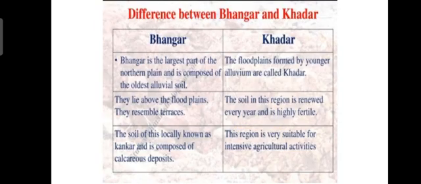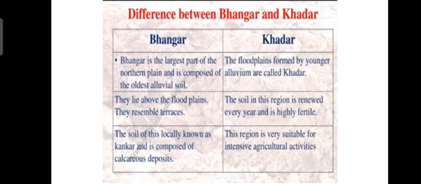The difference between Bhangar and Khadar: Bhangar is the old alluvium, and Khadar is the new alluvium. Bhangar is the largest part of the northern plain and is composed of the old alluvial soil. The floodplains formed by younger alluvium are called Khadar. They lie above the floodplains. They resemble a terrace-like structure. The soil in this region is renewed every year and is highly fertile.